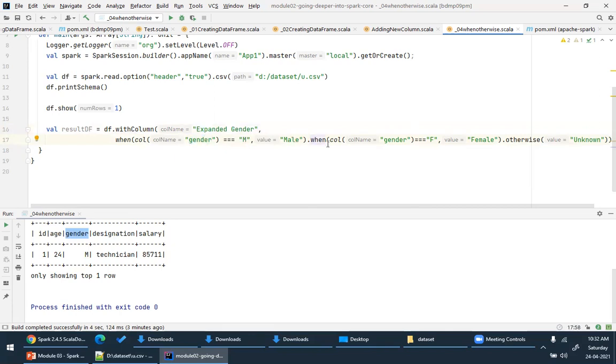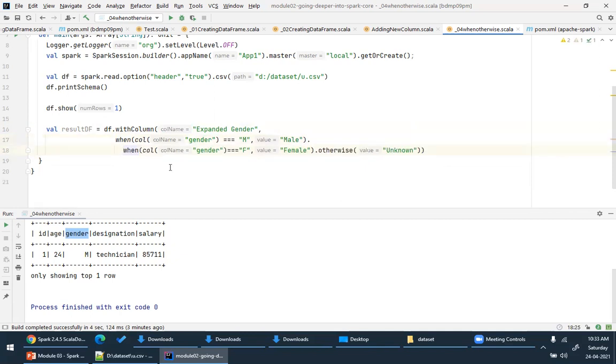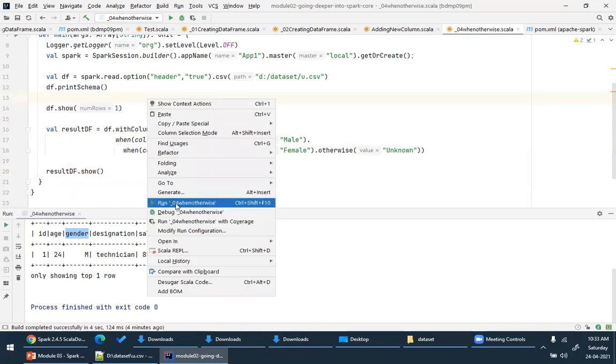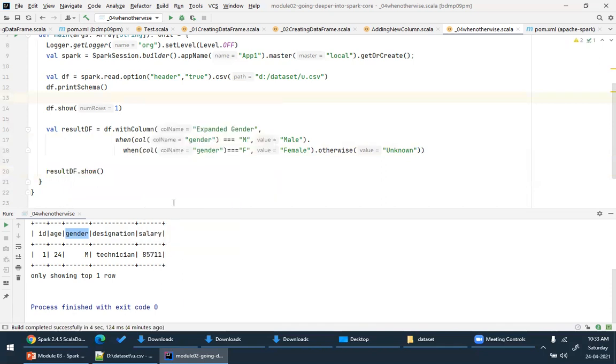Again enter, so that you can format the code nicely. Again, when the column of gender is F, it should return female, otherwise unknown. Yeah, I think it's fine. So result data frame dot show. So we can also invoke when conditions. Let me execute this.